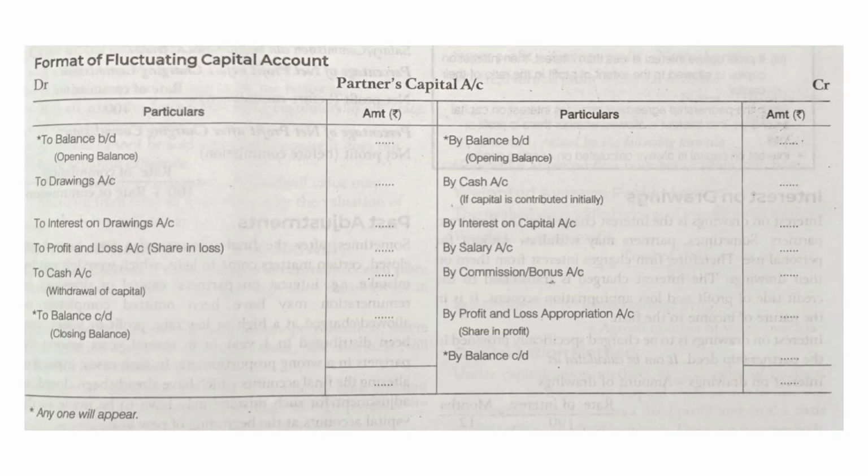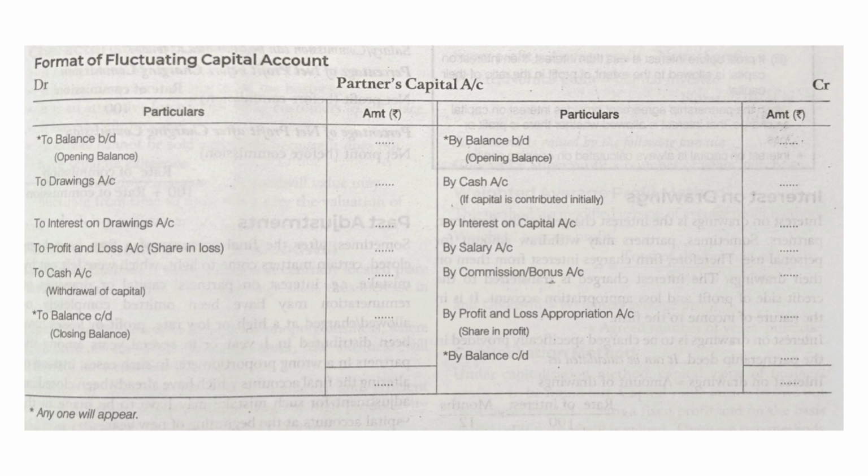As you can see, a balance brought down on both the sides. It is actually an opening balance for the partner capital account. And as we know, a partner capital account is made on behalf of all the partners. So everything which is a receipt or a gain for the partner will be credited, and anything which is a loss for the partner will be debited.